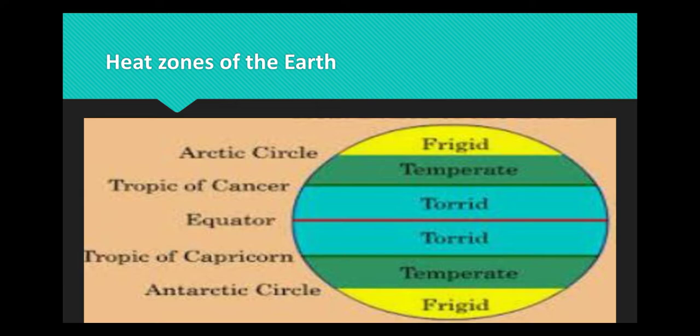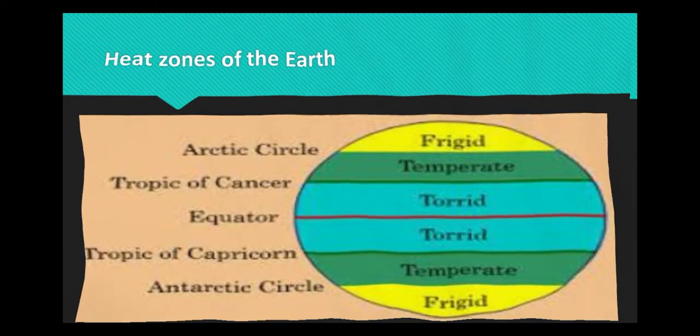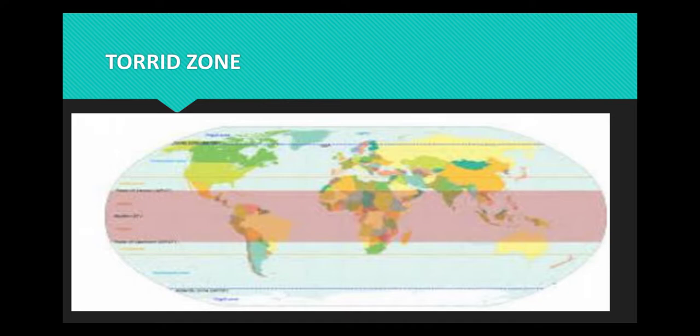The Earth is divided into 3 heat zones. They are torrid zone, temperate zone and frigid zone. Torrid zone. It is a region between the Tropic of Cancer and Tropic of Capricorn. This region receives the direct vertical rays of the sun for almost the whole year. Therefore, this zone gets the maximum heat from the sun. This zone is known as torrid zone.